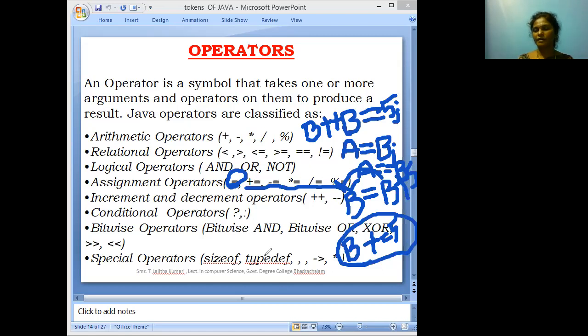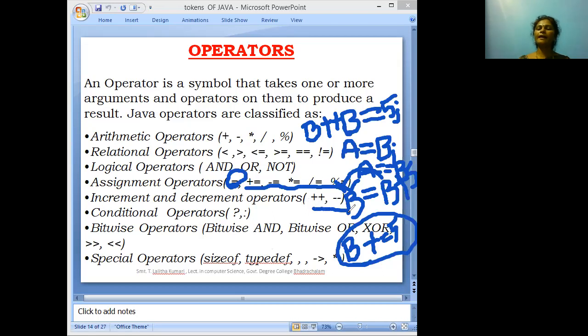B contains 5. Suppose we want to increment b by one, so we use the increment operator. This increment operator is represented with the double plus symbol. Next, the decrement operator is represented with double minus. Already b contains 5. B minus minus means the value of b is decremented by 1. After execution of b minus minus, the resultant value is 4.